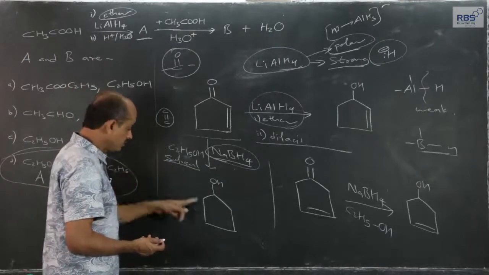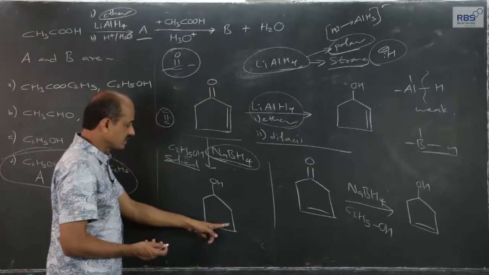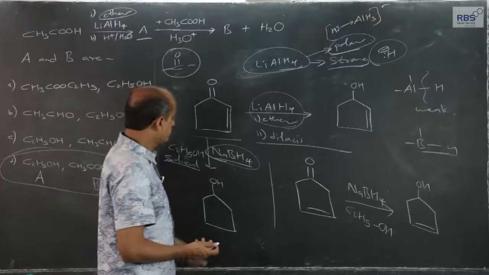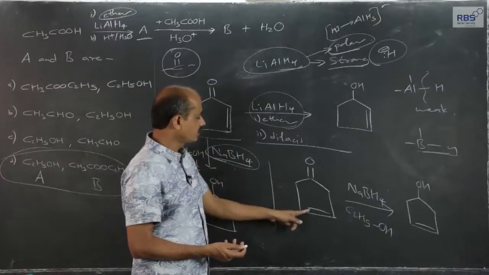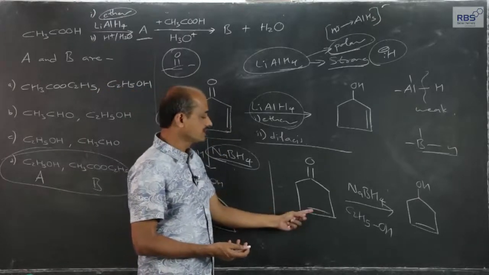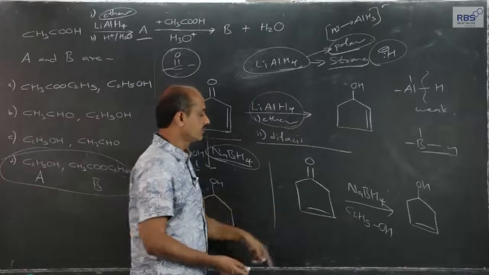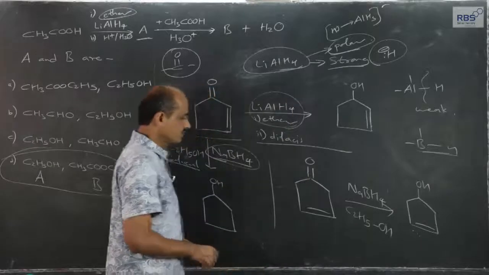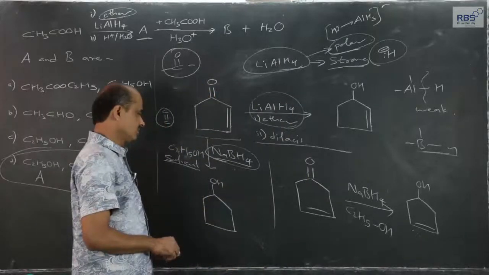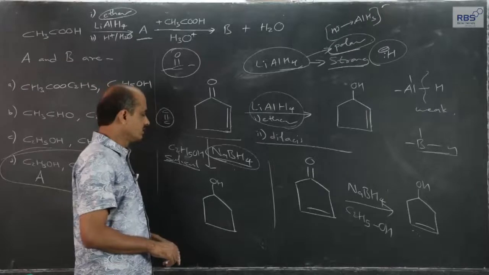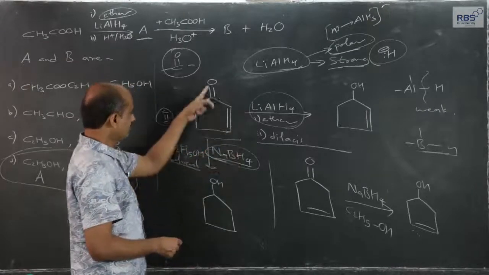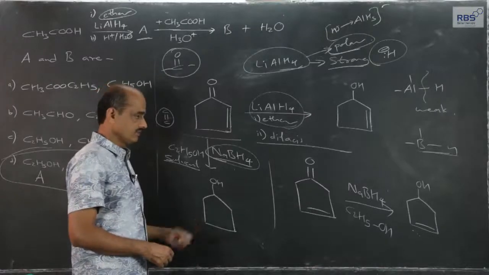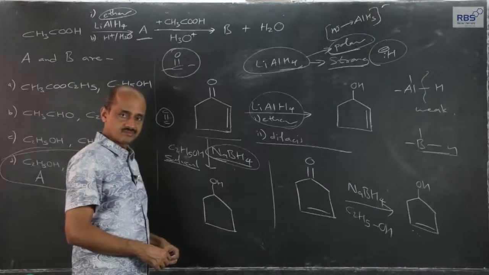But if the double bond were present elsewhere, not in conjugation with the carbonyl, it will remain intact and will not get reduced. So, we should know such few points. The mechanism for this can also be explained, and we can consider it in another part in detail.